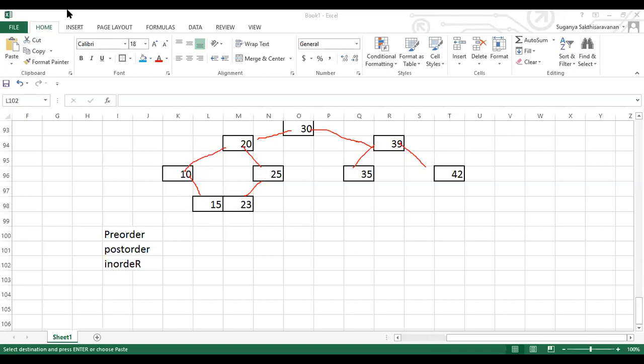Soumya, post order. Yeah, it's fine. Bharati, post order. Yeah, that's right. Lakshmi, post order. Lakshmi, is it post order or pre-order? No, your answer is wrong for post order as well as for pre-order. Modified. Lakshmi, modified. Okay. Priyanka, post order. Yeah, that's fine. Pre-order. Yeah, you're right. Okay, guys, listen. We'll start discussing this one.